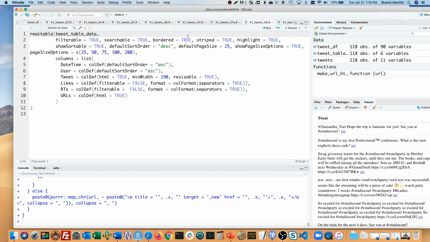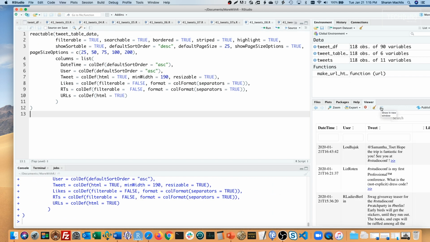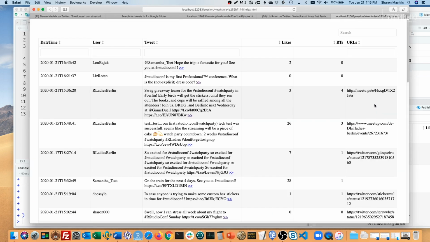And here's my final table code. Here's my tweet table data frame. The rest of this is mostly formatting and table behavior. I'll run that. Open it in a browser window. And there you have it. A searchable conference hashtag database.